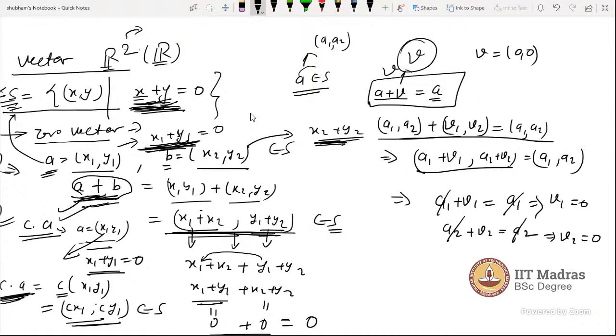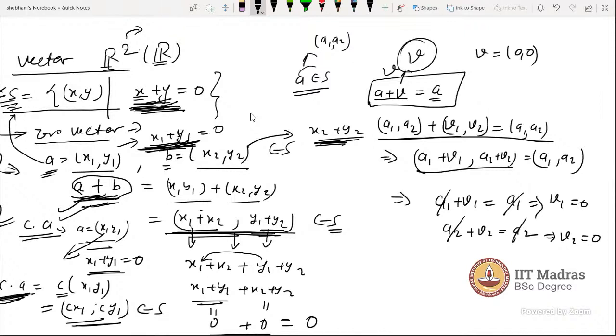If there is a question, surely the operation will be given. Without the operation, how will you say what we will check? We will check according to the operation and those conditions. So if someone is asking whether a set is a vector space or not, you will ask what operation you are giving. He will tell you the plus operation and the dot or multiplication operation. He will define the operation, and then you will check it.